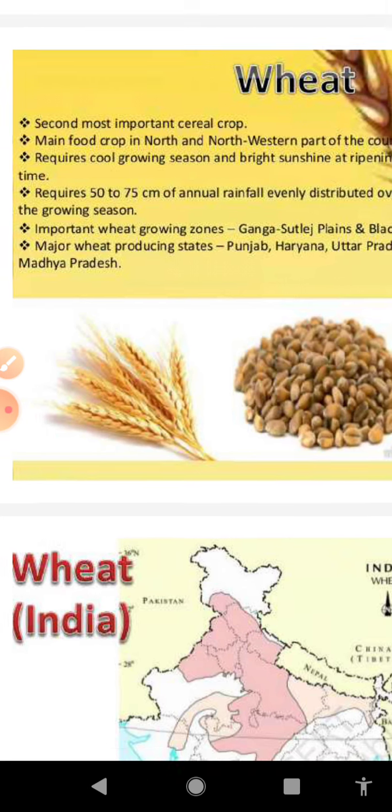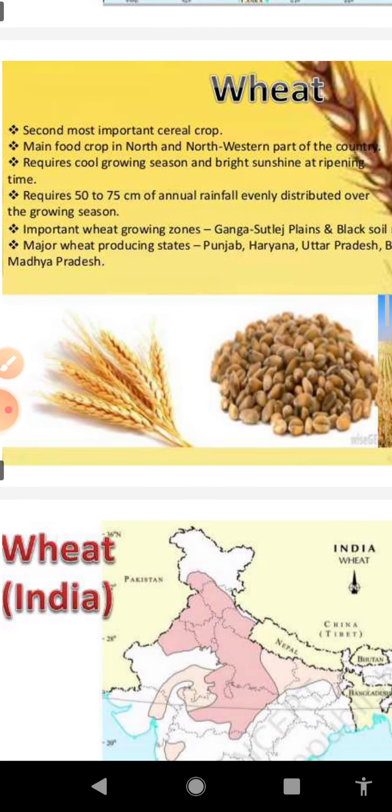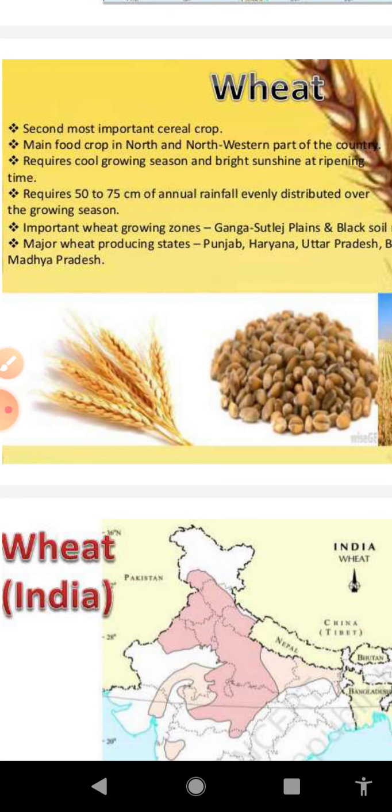After that, we will discuss important growing zones. We have two wheat growing zones in India. The first one is the Ganga Satluj plain in the northwest, and the second one is the black soil region of the Deccan Plateau. Major wheat producing states are Uttar Pradesh, Punjab, Haryana.